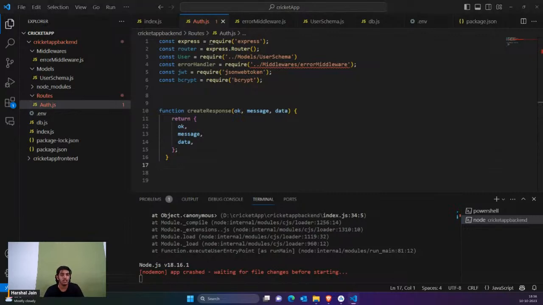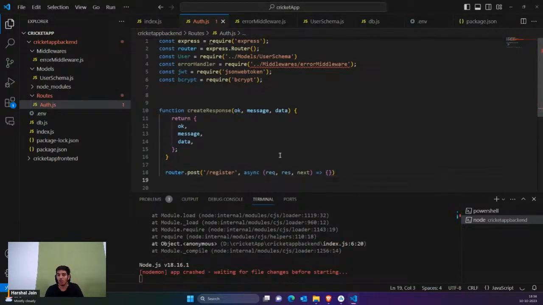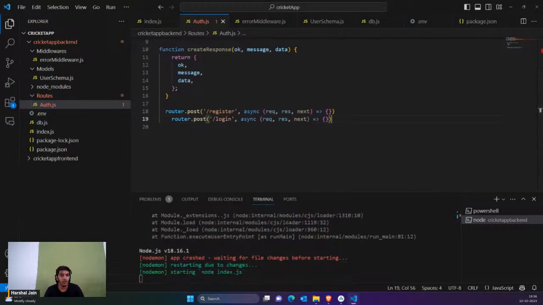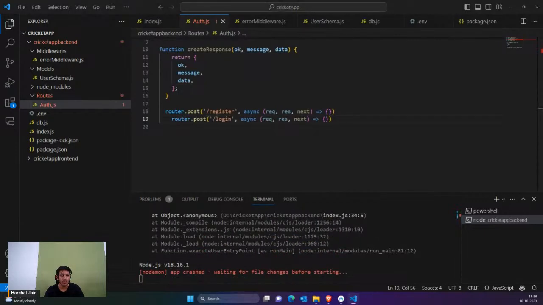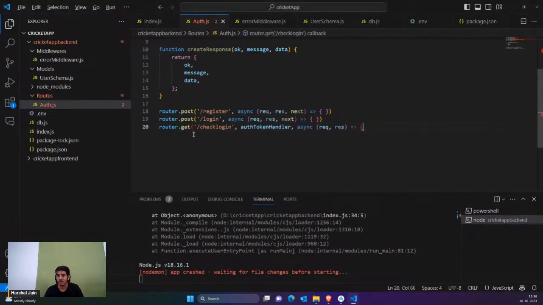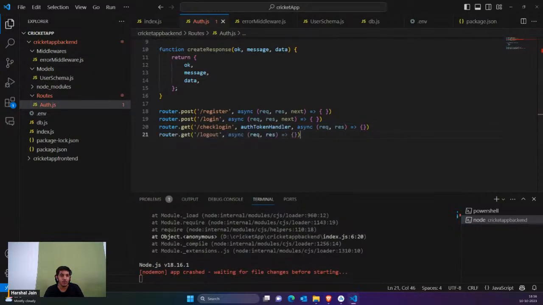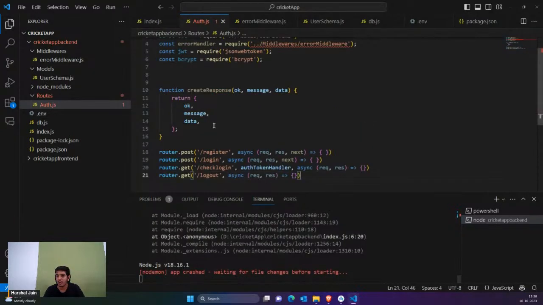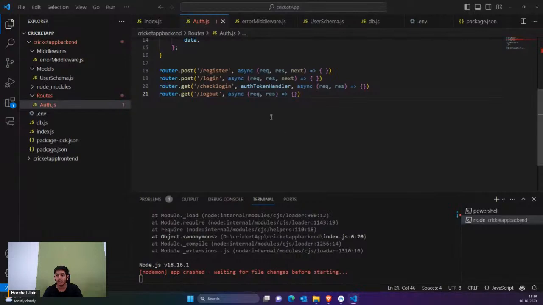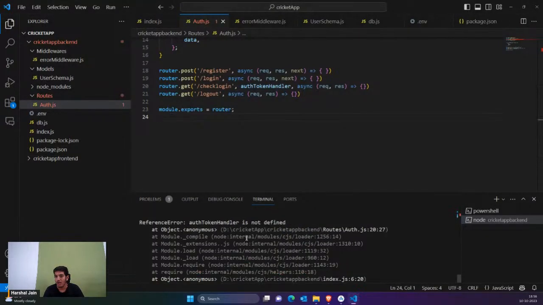Now I'm simply going to say that we have the register API. Similarly, we are going to have the login API. Similarly, we are going to have one more API, that is the check login API. Then we are also going to have one more API, that is the logout API. So these are the four APIs which we're going to have inside this. At the end, you're just going to export it. That's it. So you can see now everything would be fine.